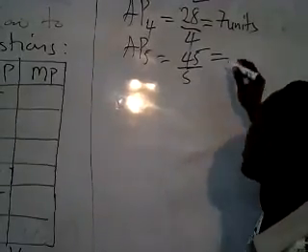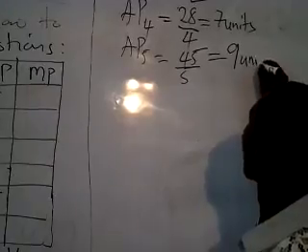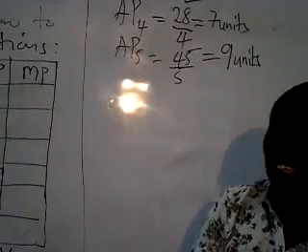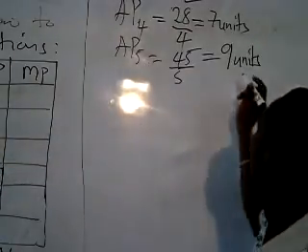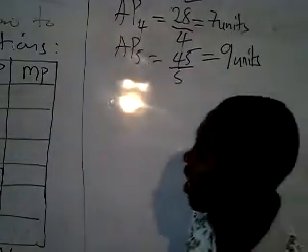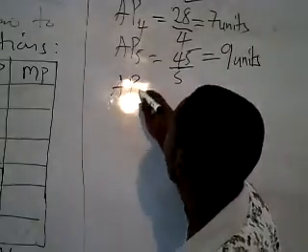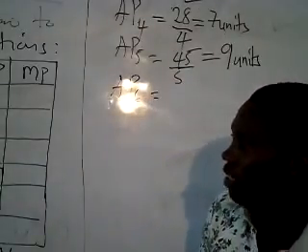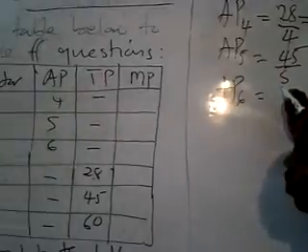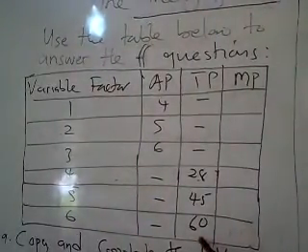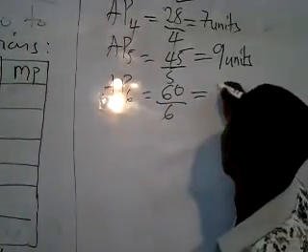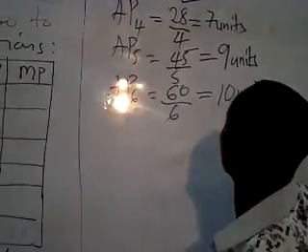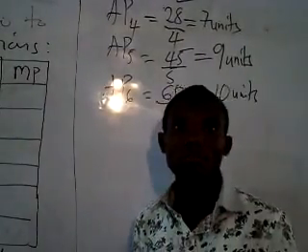You get 9. So 9 units. So the average product when the fifth variable factor was employed is 9 units. Now let's move on to average product 6 when the sixth variable factor was employed. So it is total product divided by the variable factor. So 60 divided by 6, you get 10 units. I hope it's clear. Good.